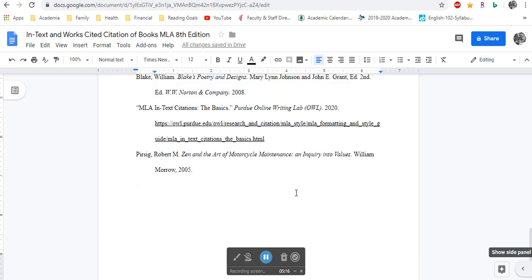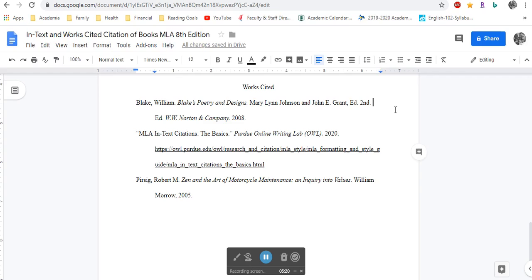So if you look at the Blake book, for example, like I said, this is a book that can be attributed to a single author, William Blake, but William Blake never published a book in his lifetime called Blake's Poetry and Designs. His publication history was a lot different. So this is actually a critical edition which has multiple works by William Blake that are compiled by these editors. But since all the works in there are by Blake, he is the primary author and the editors get secondary status.